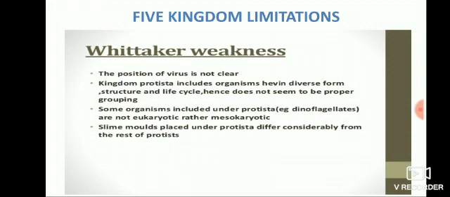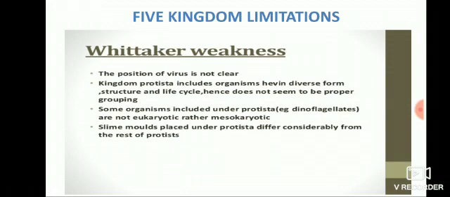Some organisms included under Protista, for example dinoflagellates, are not eukaryotic, rather mesokaryotic. They are in between prokaryotes and eukaryotes. They have both the characters of prokaryotes and eukaryotes. So, they are called mesokaryotes, and they have to be given a different domain.